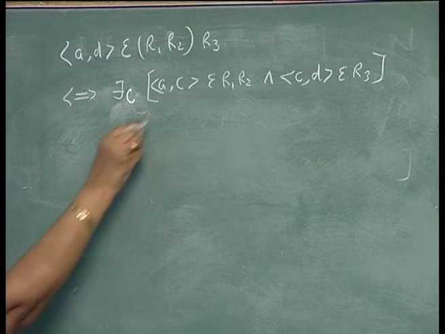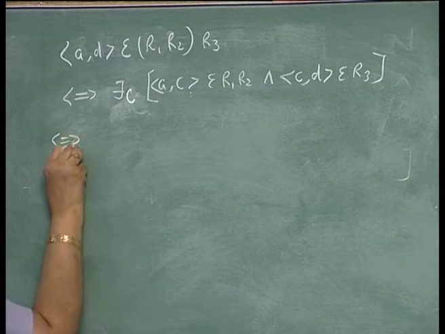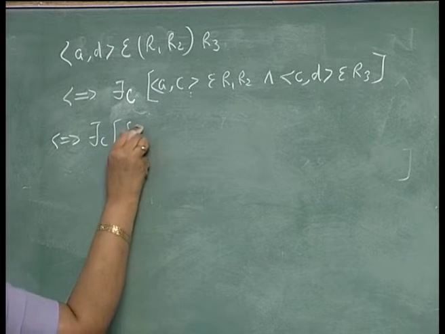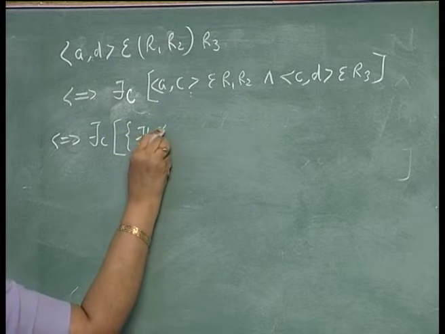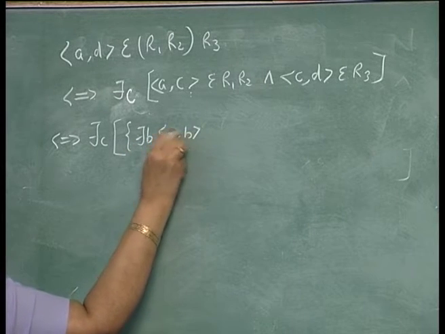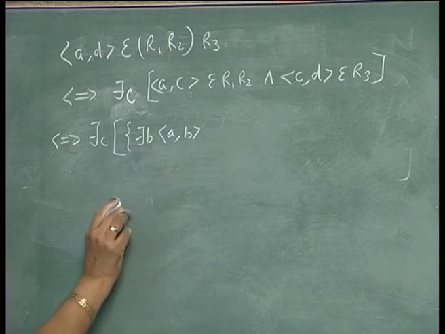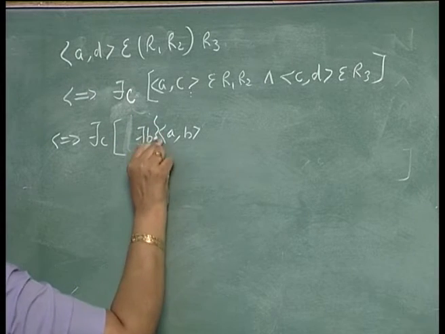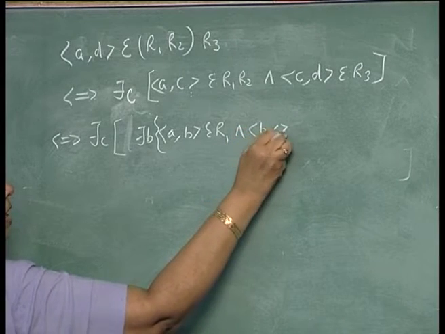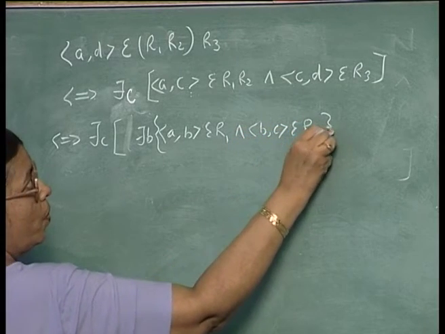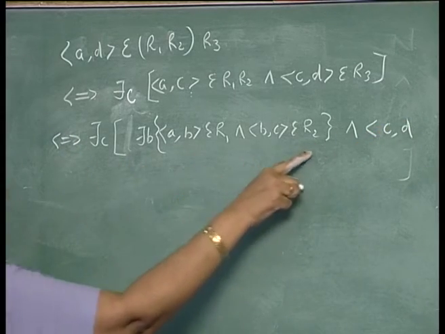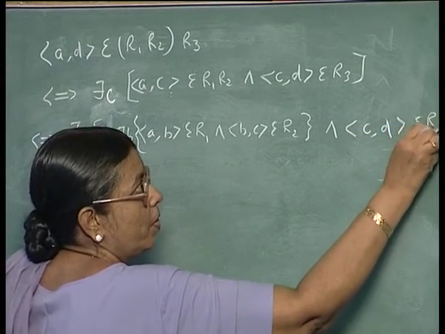Now, expanding this is equivalent to saying there exists C, and this one you can write as there exists B such that AB belongs to R1 and BC belongs to R2, and here you have CD belongs to R3.